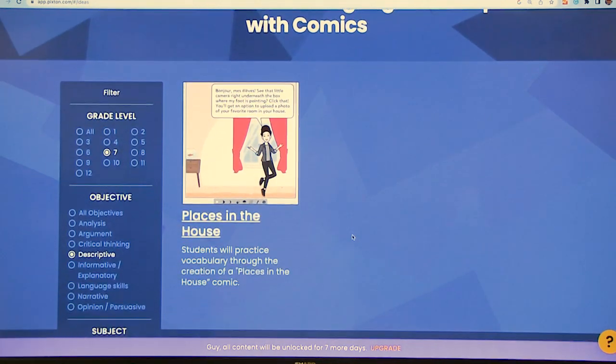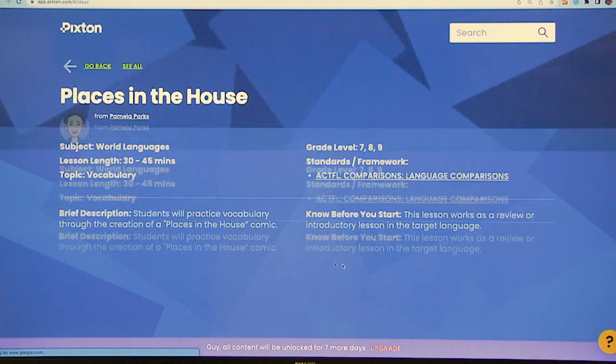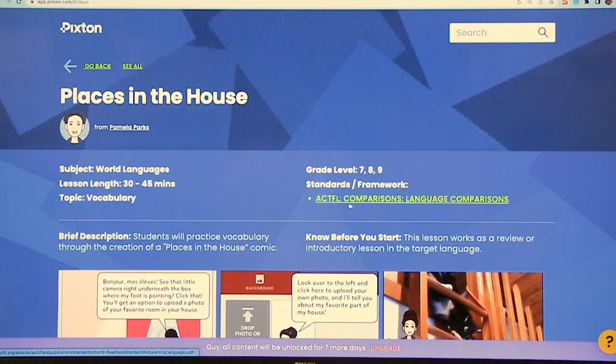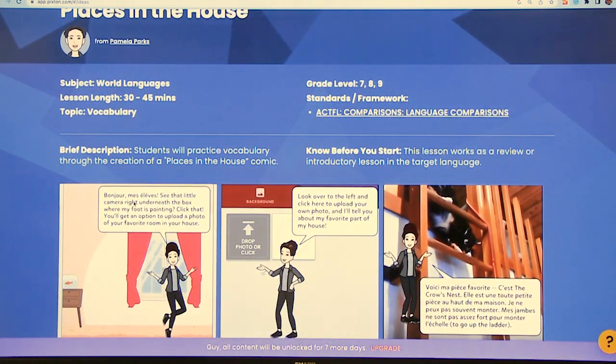All right, so here is a simple exercise in world language, places in the house, and now you practice vocabulary, and this is done with a little bit of French, I can see. And what I love about this is it does give you the standards, at least the ACTFL standards, and it does give you also the amount of time that something like that might take, so you get a sense of how it is. I love the ability to have pre-made lessons that are standards aligned, because we are always wondering, are we doing this just for fun, or is it standards aligned? So this is very much standards aligned.